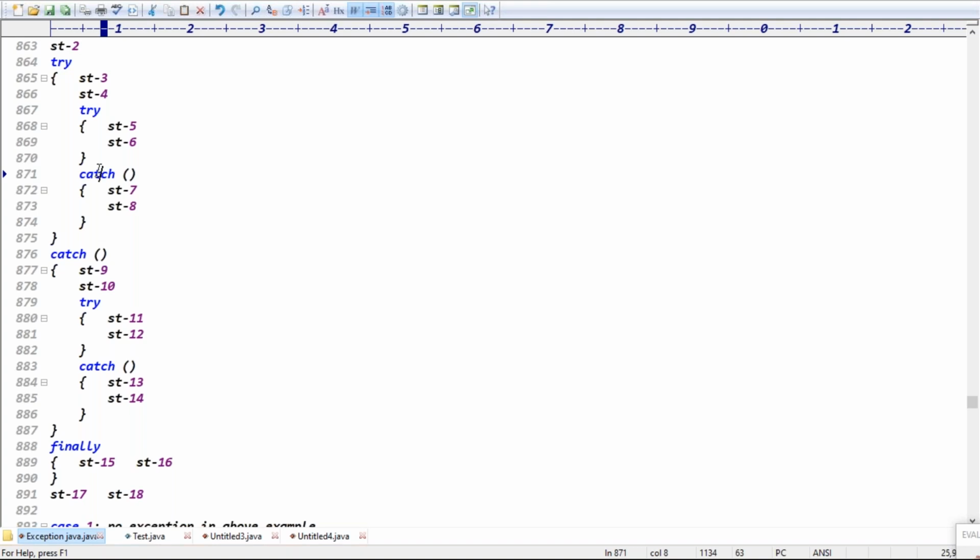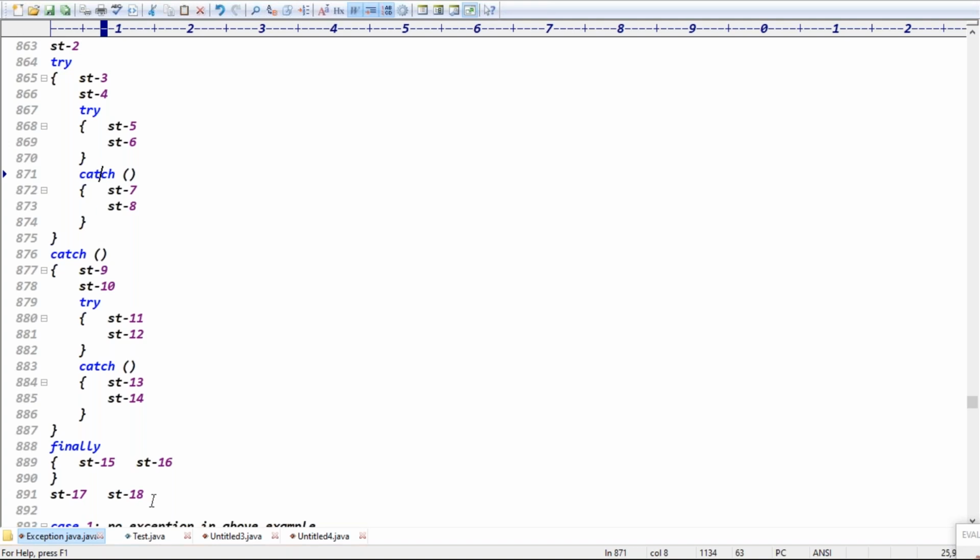What's the output now? The correct answer is 1, 2, 9, 10, 11, 12, 15, 16, 17, 18, guys. 18 also executes, right? Exactly, because it's a normal termination, because the catch block is matched. Please repeat: 1, 2, 9, 10, then 11, 12, 15, 16, 17, 18. That is correct.